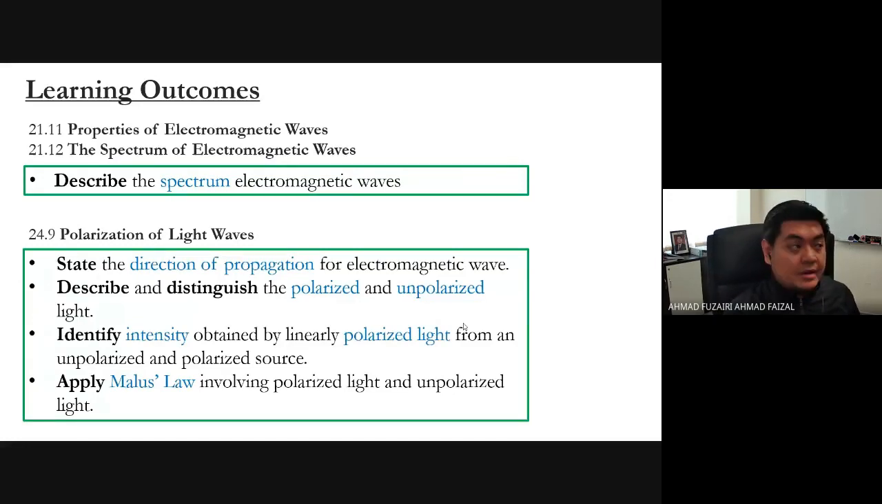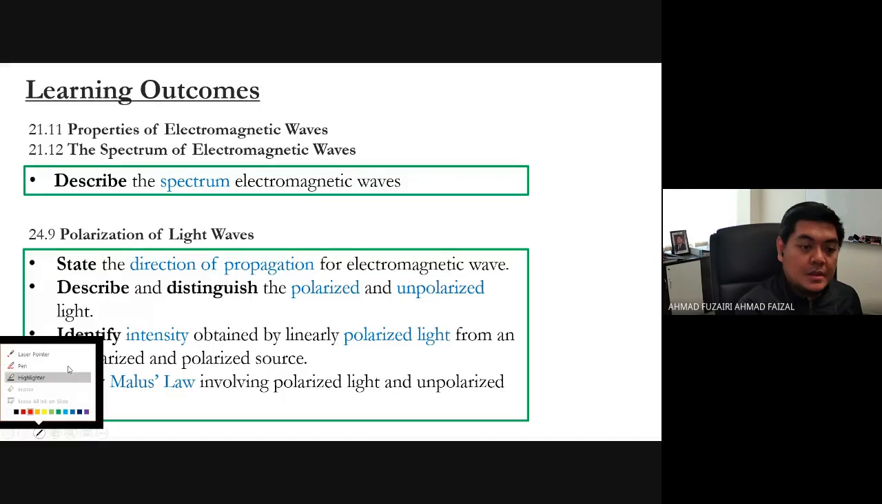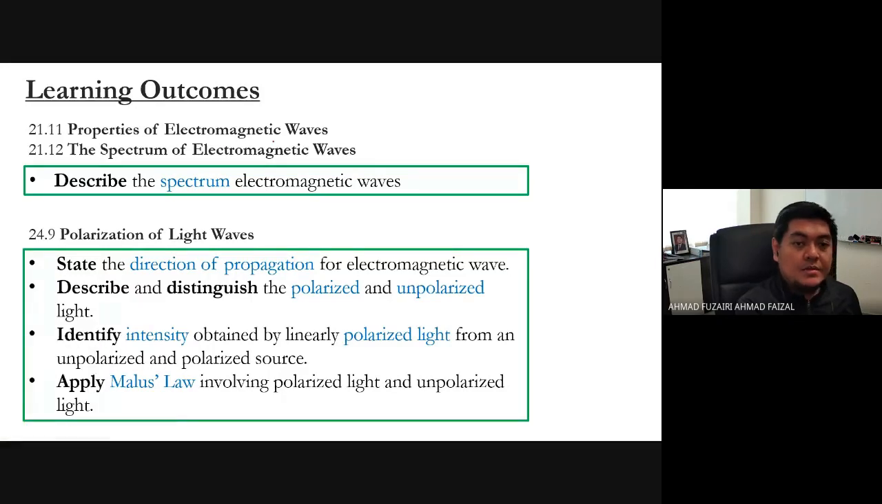In chapter 21, we will only learn 21.11 and 21.12, which are the properties of electromagnetic wave and the spectrum of the electromagnetic wave. We will also learn about some things in chapter 24.9, because we will learn about polarizations of the light wave. This is a new topic for you, polarizations.